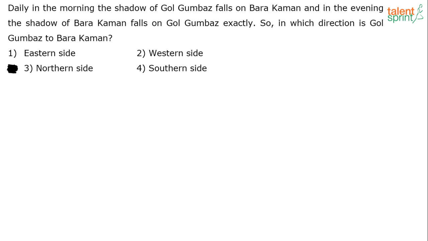Pravi has got western side, Isha has got eastern side. So much confusion there, huh? Let's take it up. Let's see what the answer is.